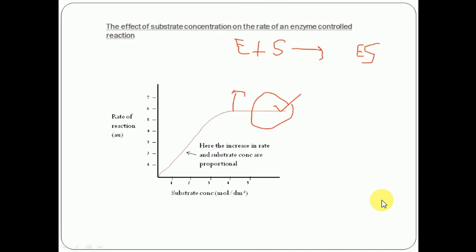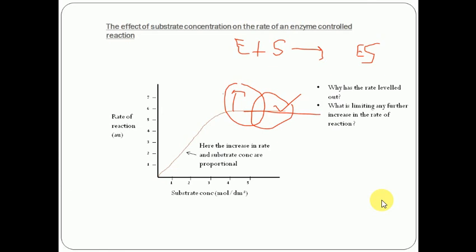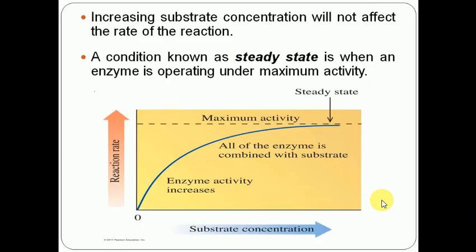So no enzymes are available to form an enzyme substrate complex. That's why after adding more substrate we do not get an increase in reaction rate. So this is the Vmax or steady state. Increasing the concentration of substrate at last does not affect the enzyme rate.